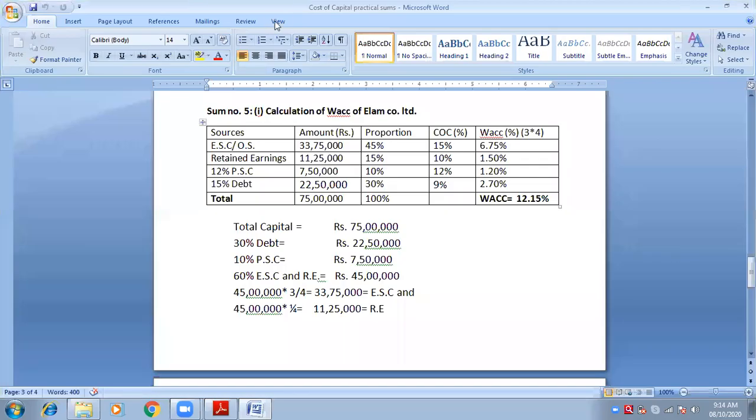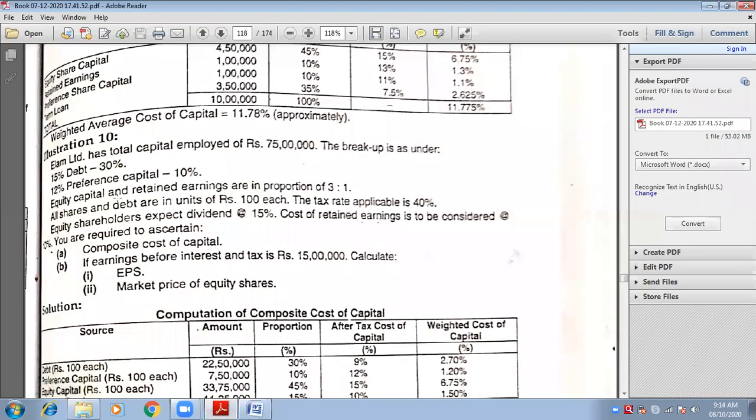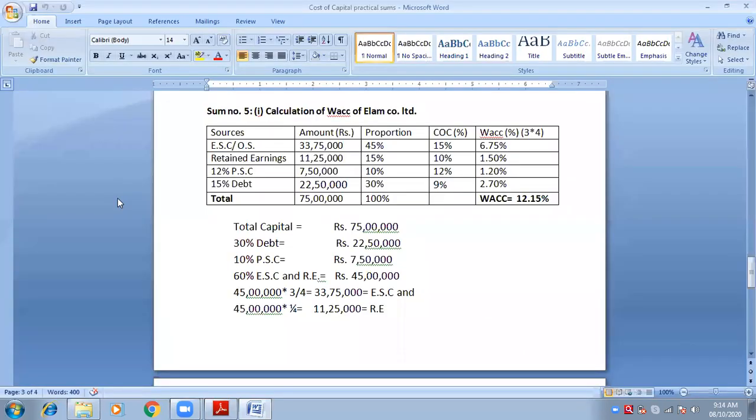Look, this was the question that we started, right? Elam Limited had a capital employed, yes, total capital 75 lakhs. It was divided as 30% to debt, 10% to preference, and rest to equity and retained earnings. So we calculated same way.